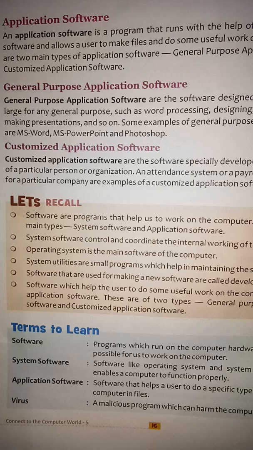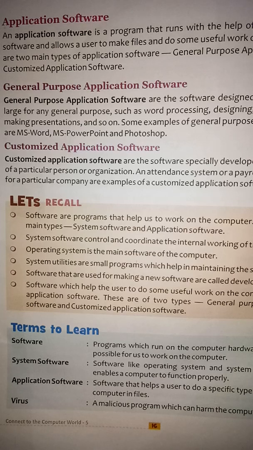Second is customized application software. Customized application software are the software specially developed to meet the need of a particular person. Okay, of a particular means an individually person can use it, or organization. An attendance system or a payroll system developed for a particular company are examples of customized application software.